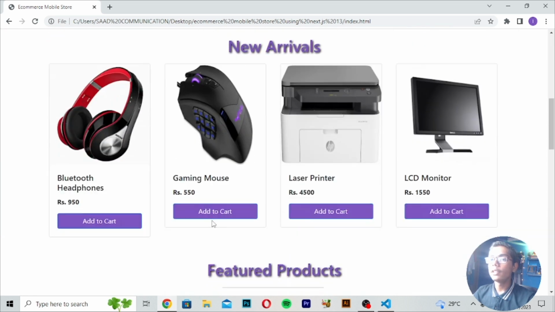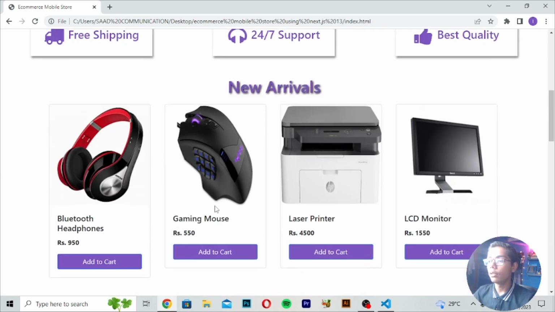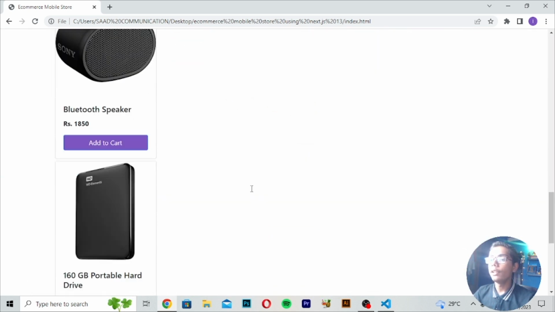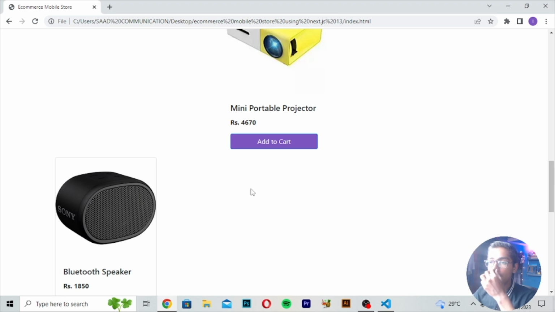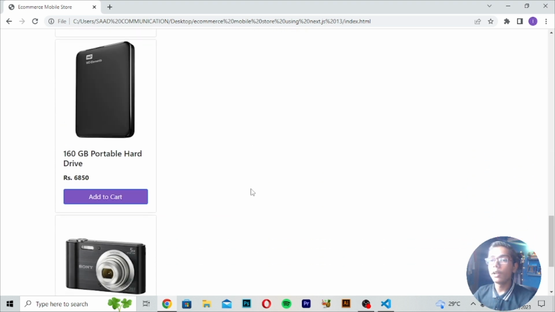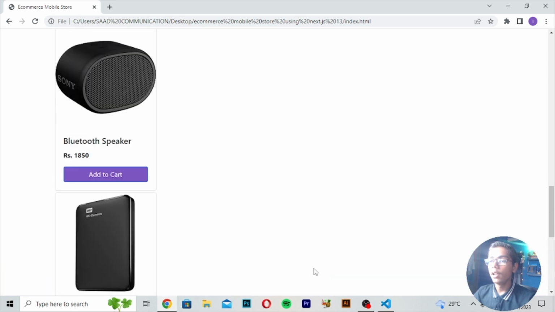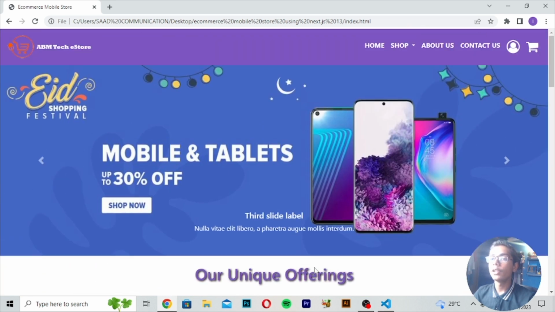So like this we can just build this amazing e-commerce mobile store using Next.js 13. You can see how good looking is that. So we are also getting the featured product in which we are getting our mini portable projector, Bluetooth speaker, then 160 GB portable hard drive. Then we are also getting the digital camera. Then in the end we are also getting the copyright section, which is looking good. So like this we can just build this amazing project of e-commerce mobile store, and I hope you understand how we have just built this project of e-commerce mobile store.